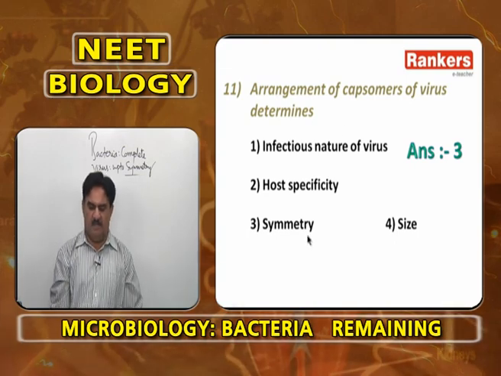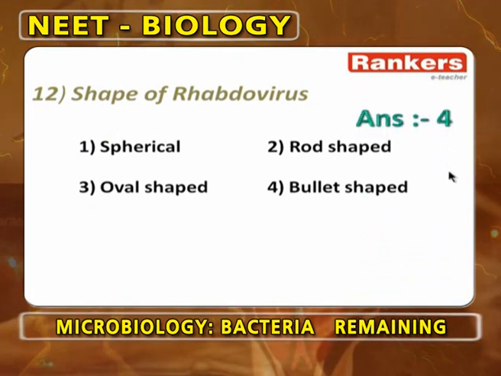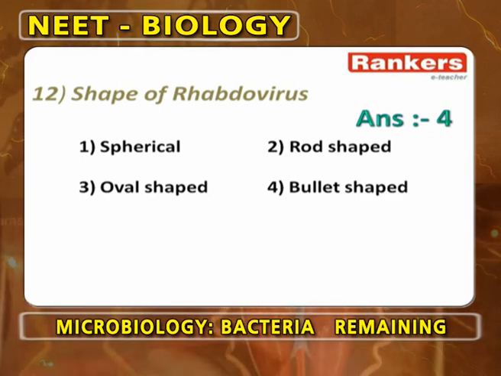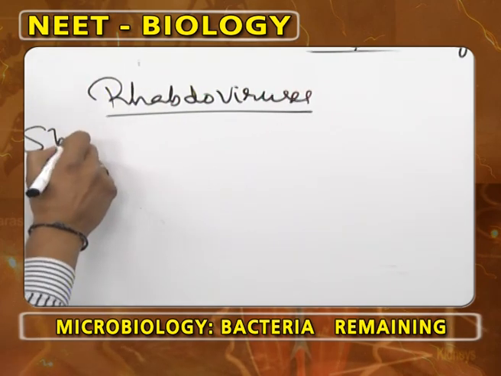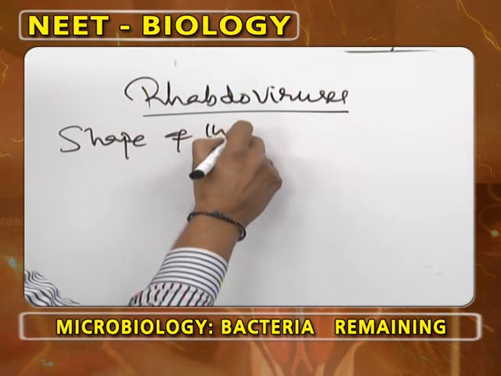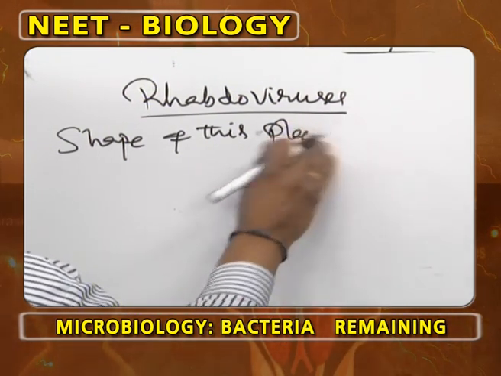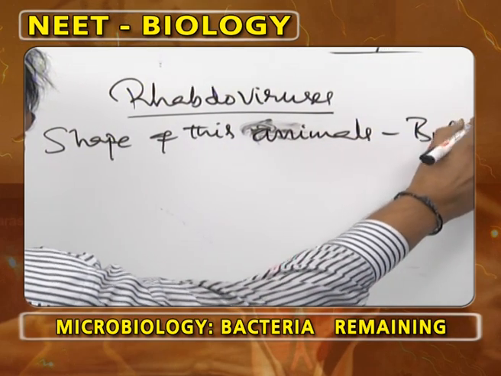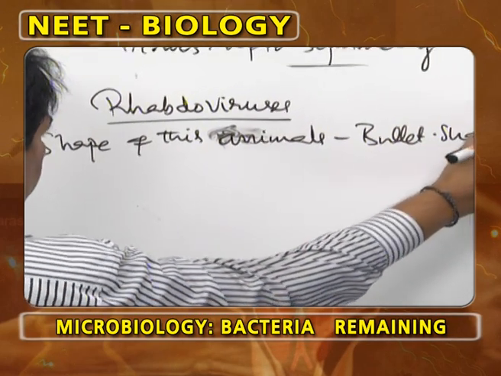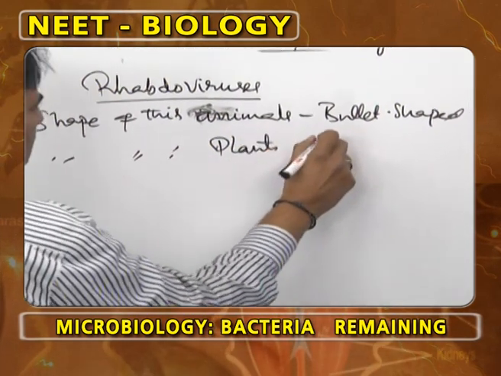Next, the shape of rhabdovirus. These are special viruses. The shape in animals is bullet shape, but the same virus in plants is rod shape.